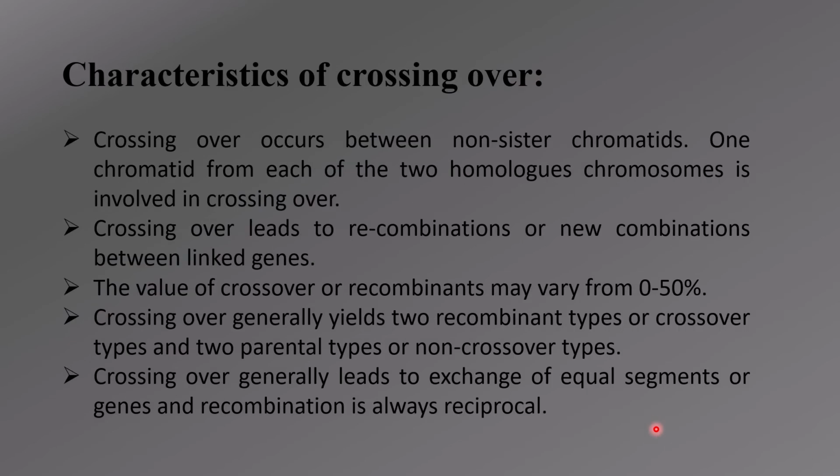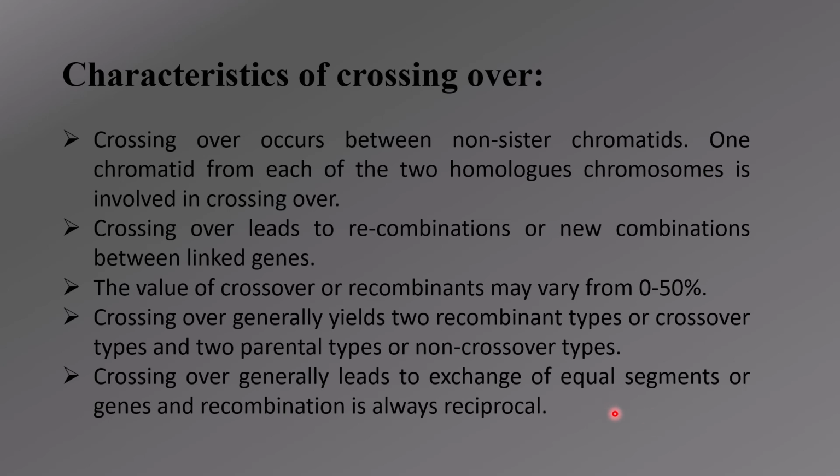Now, coming to the characteristics of crossing over, this process occurs between non-sister chromatids, and this happens in prophase 1 of meiosis, or the Pachytene stage of meiosis. The two homologous chromosomes involved will have arms, and those arms are called non-sister chromatids. These two undergo crossing over and exchange their materials or genes, resulting in recombination, or the formation of new combinations between these linked genes.